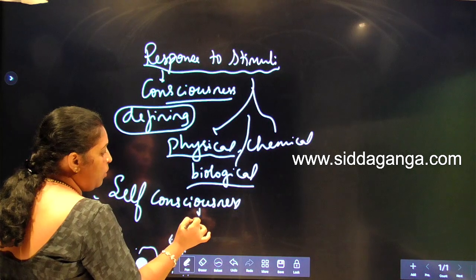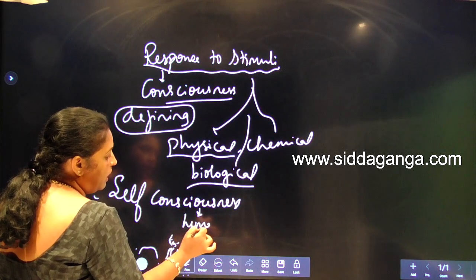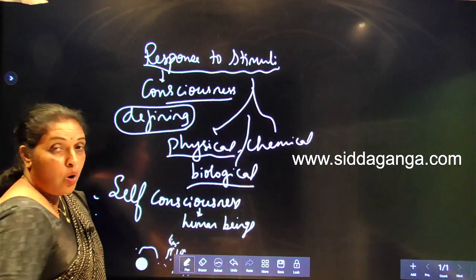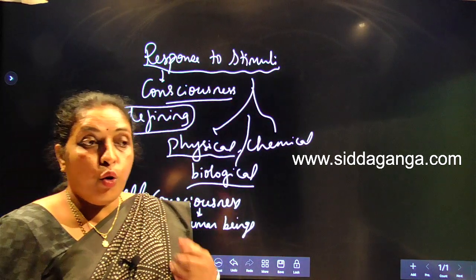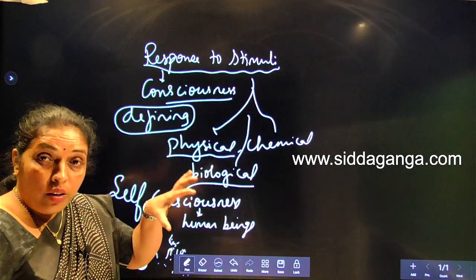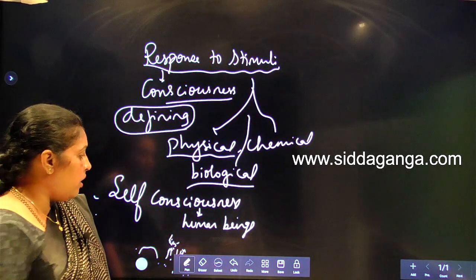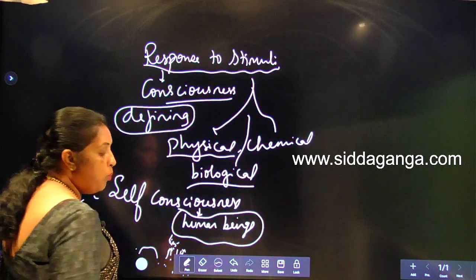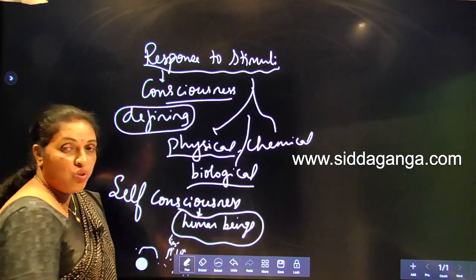Self-consciousness is seen only in human beings, not in any other living beings. Humans are aware of their surroundings and how to behave with the people around them.